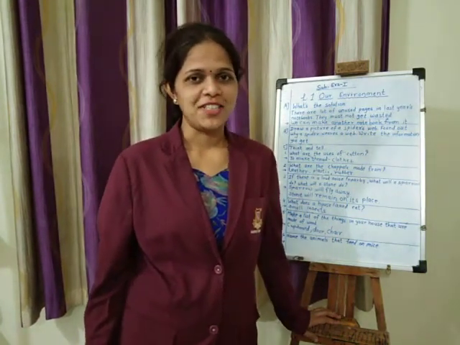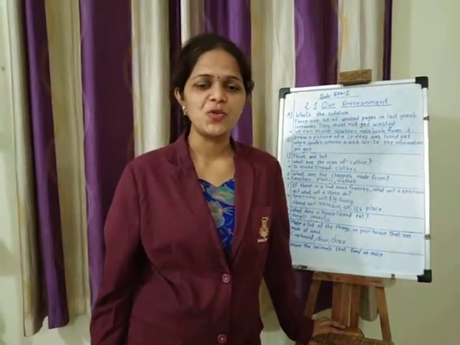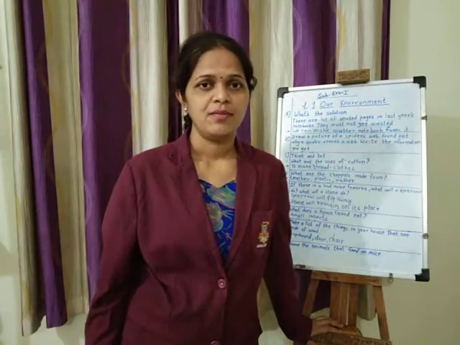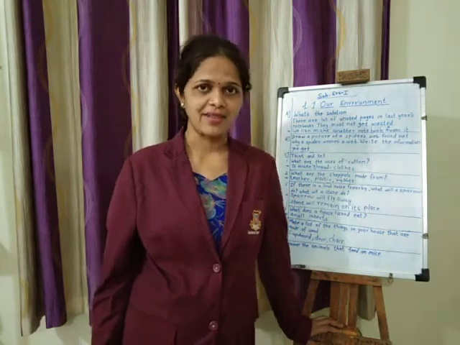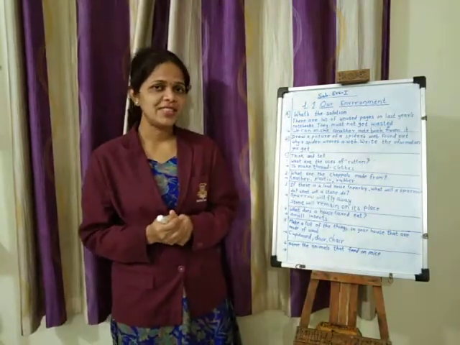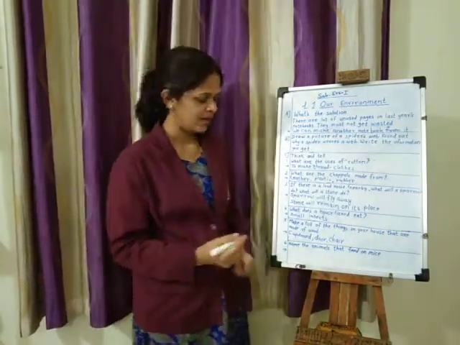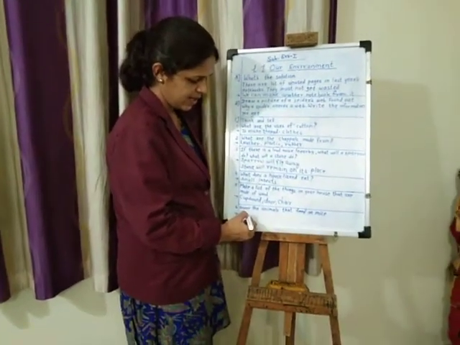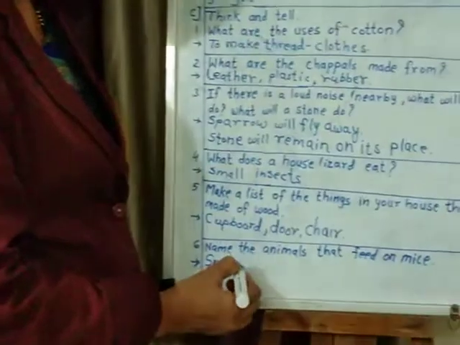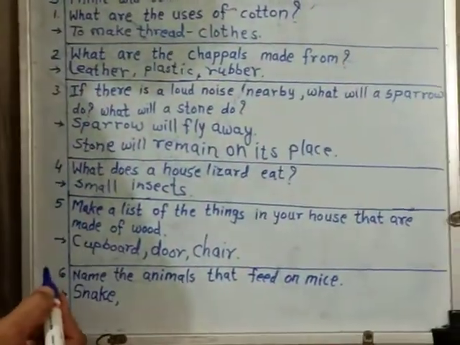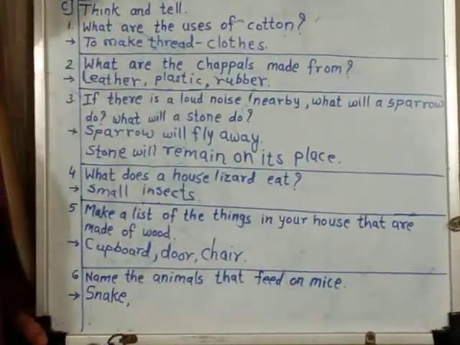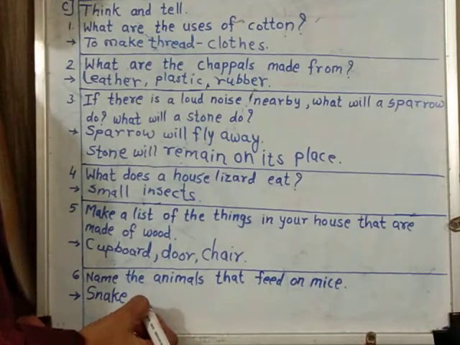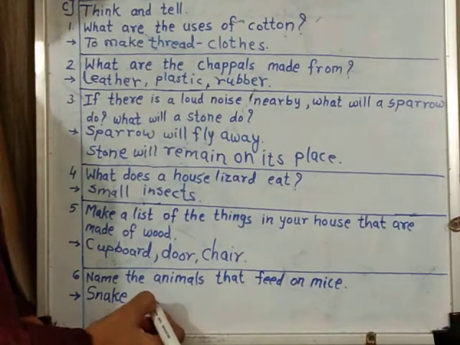So you are going to suggest this answer. Feed on mice means what? The animal which eats mice. Mouse, rat. Which animal eats rat? Tell me the answer. Yes, the snake. Snake also eats mice. Then vulture also we can say. Then cat.